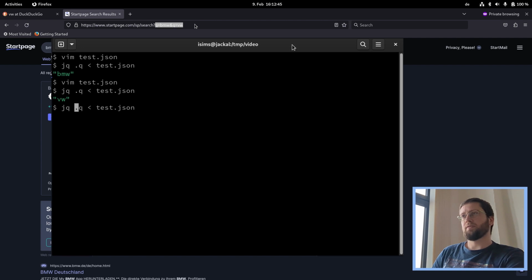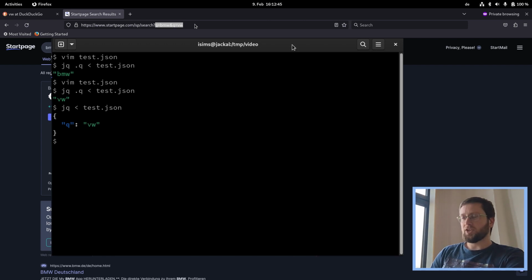JQ can do something also that's interesting. It can display the object how it understands it. And here we see it does not see the BMW Q attribute. It completely ignores it. That's interesting, let's say this much. I mean, it would make some sense if this is invalid JSON, actually, the test JSON that we just supplied.